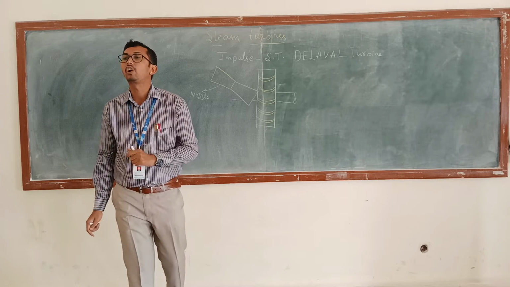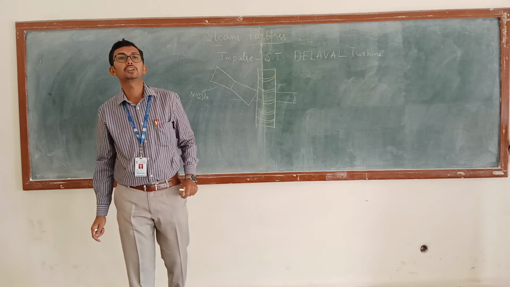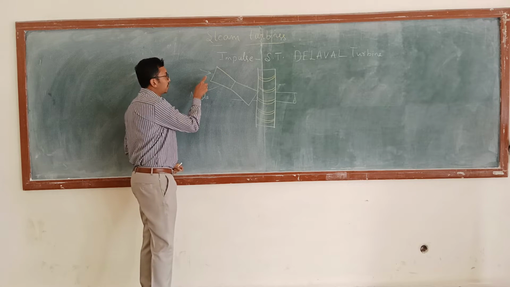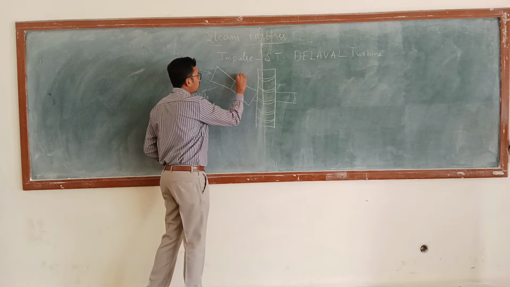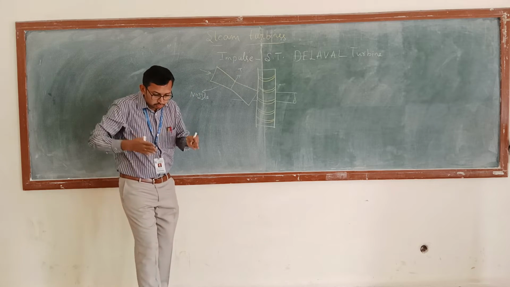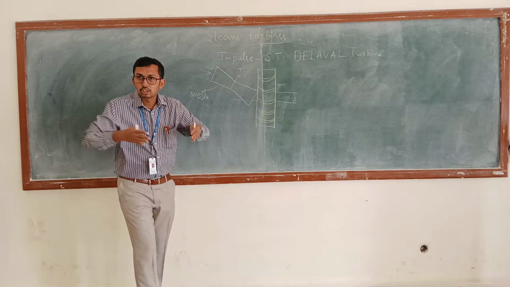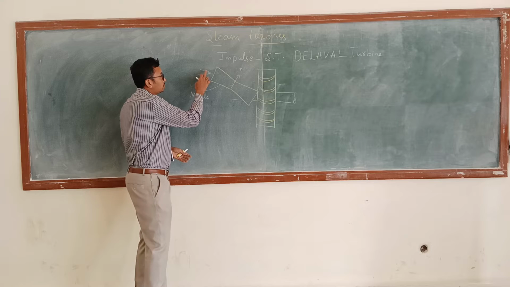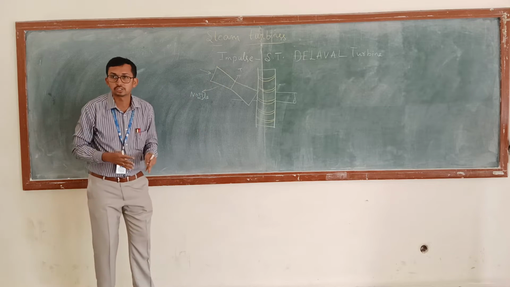Why it is called a convergent and divergent type of nozzle: see, this is the entry. From the entry point to this is called the throat. What is this? Throat. So it is converging. Yes or no? The cross section of the nozzle is converging, so from here it is called converging.